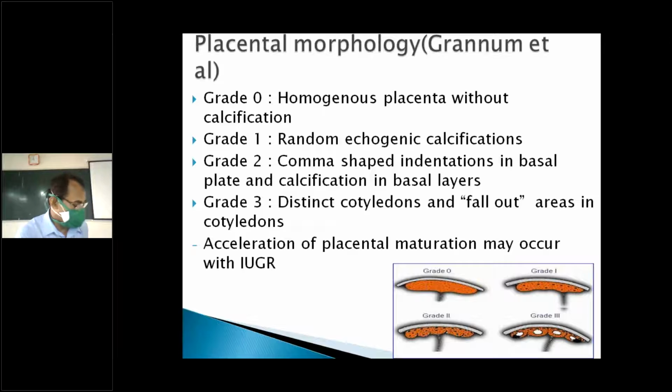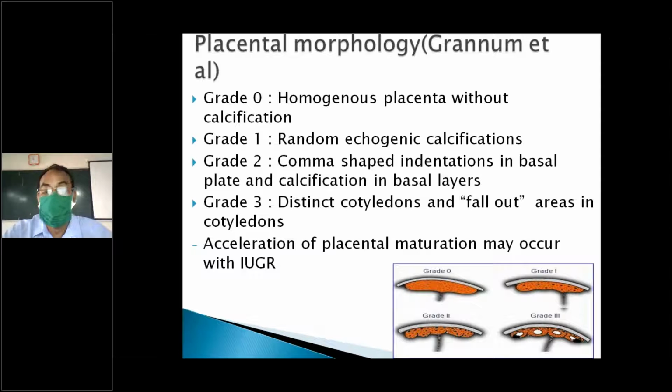Next, the placenta, where it is and its grading. In early pregnancy, the placenta is homogeneous. You can see here it is homogeneous. In grade 1, there are random echogenic calcifications here and here. In grade 2, there is an inverted comma shape. You will find that inverted comma shape here.